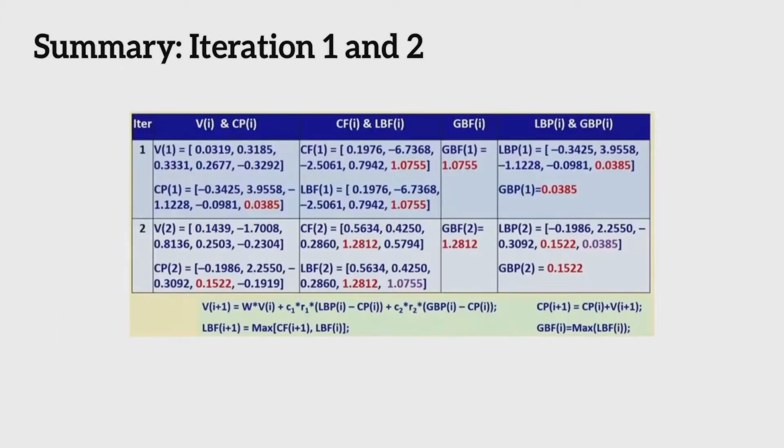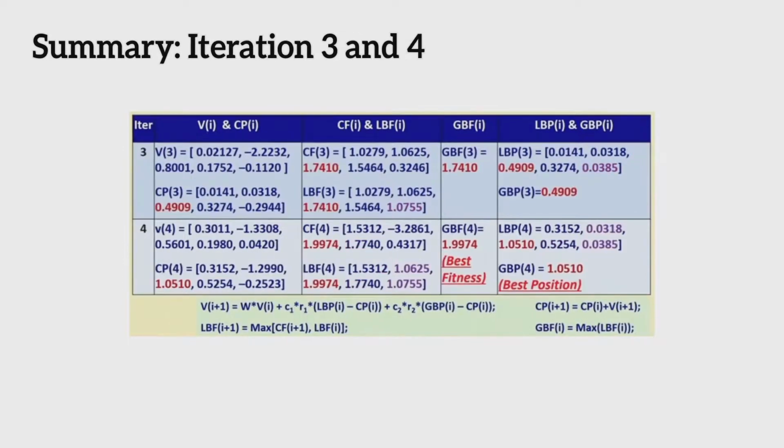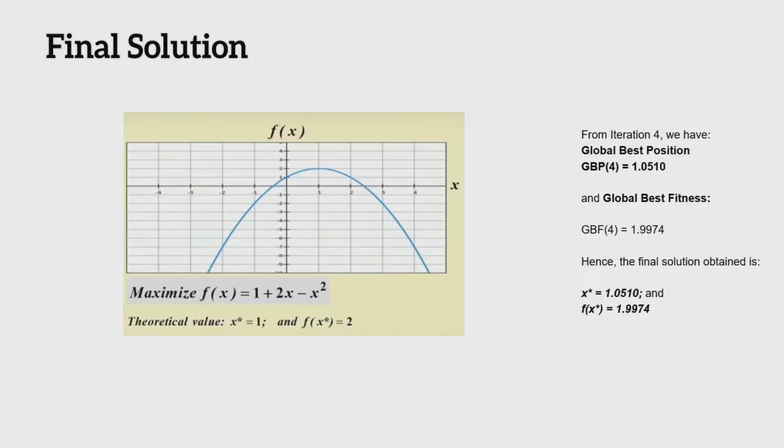Now here's the tabulation of all the calculations as well as the equations. From the first table, you can see the global best fitness and global best position till the second iteration, and from the second table you can see the global best fitness and global best position till the fourth iteration. Here's the summary, the function for which we are trying to find out a maximizing solution. Theoretical values on the left and our calculations are on the right, and as you can see we have got a very close solution in merely 4 iterations. In fact, if we continue this process for a few more iterations, we may actually reach the theoretical value to a greater precision.